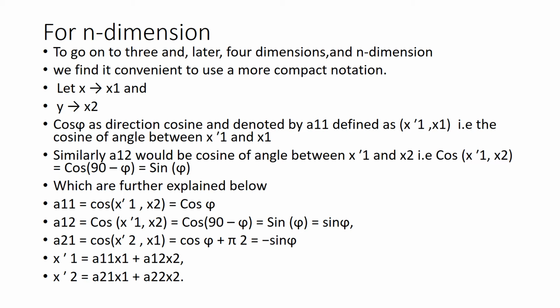For example, if we want to calculate a21, a21 will be the cosine of the angle between x2 prime and x1. And the angle between x2 prime and x1 is phi plus pi by 2, and the cosine of phi plus pi by 2 comes out to be minus sine of phi.